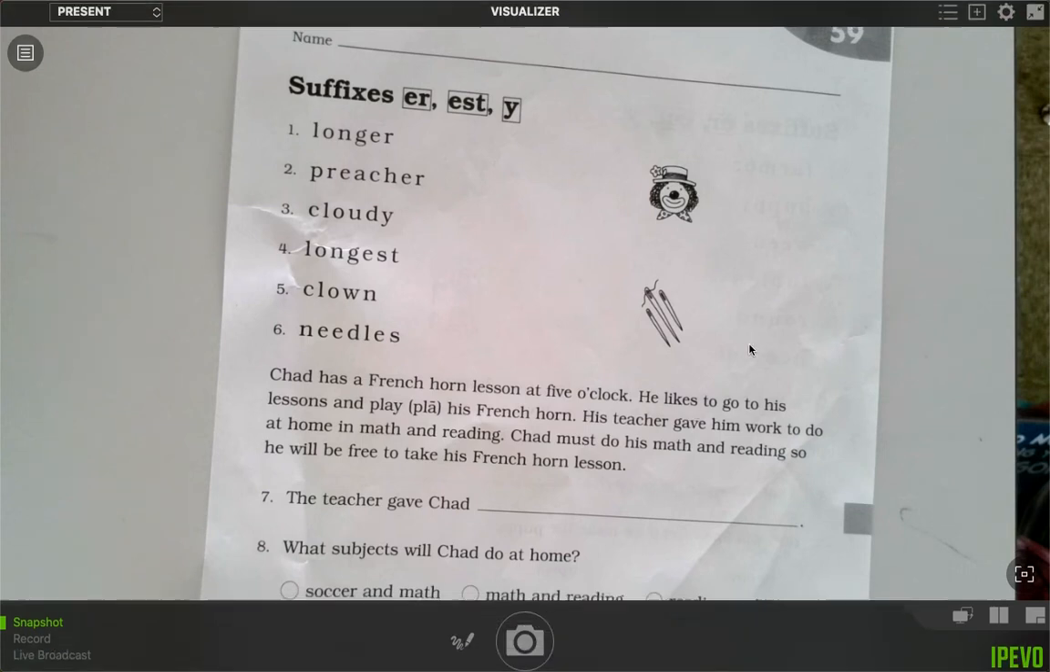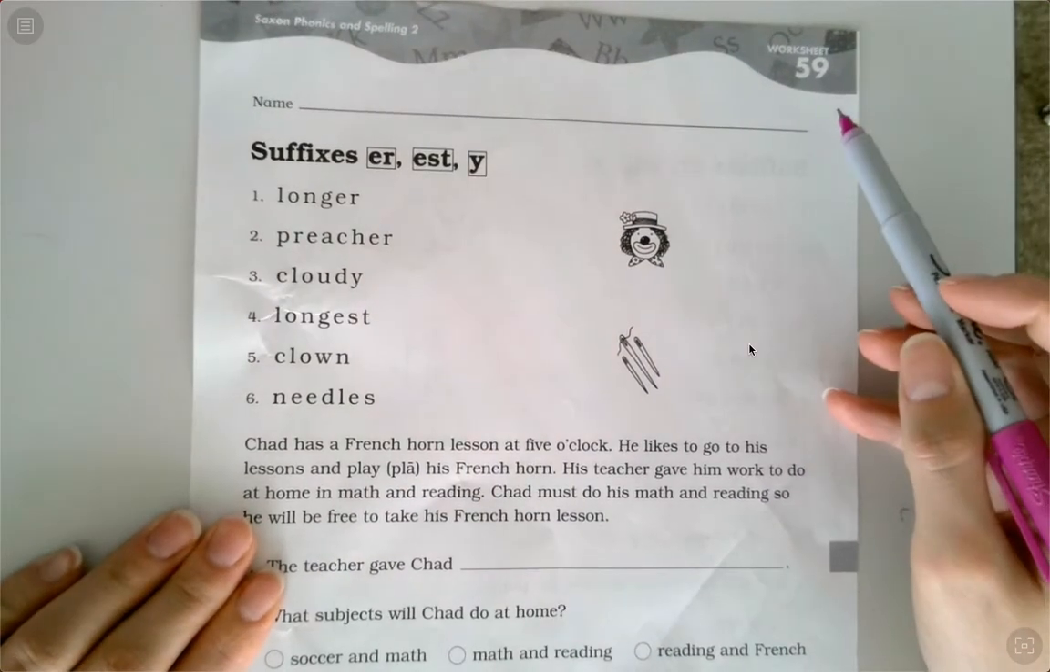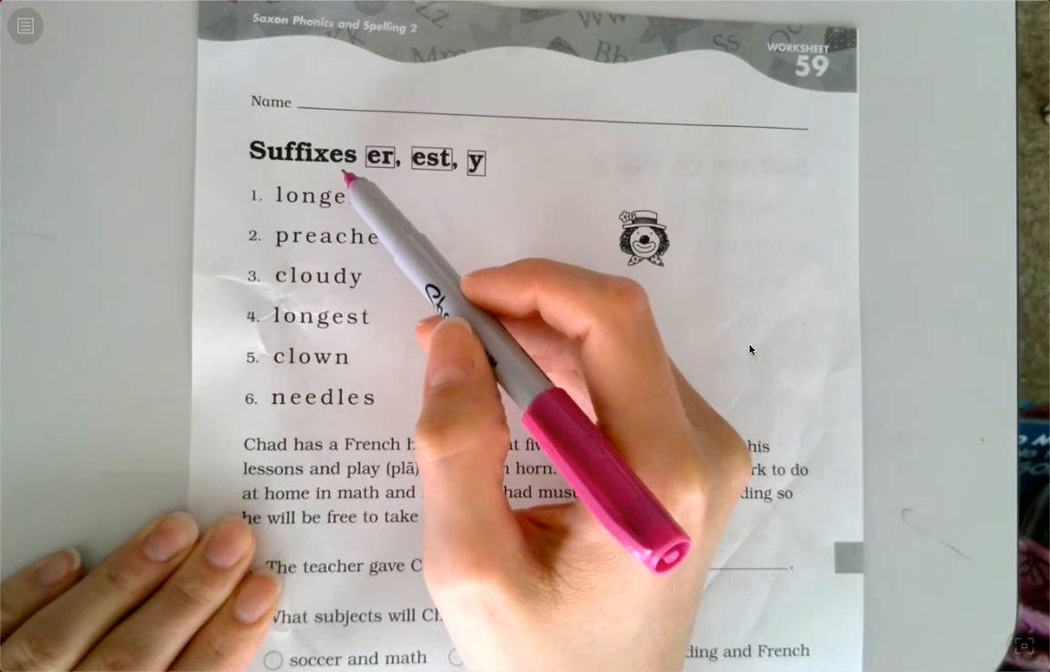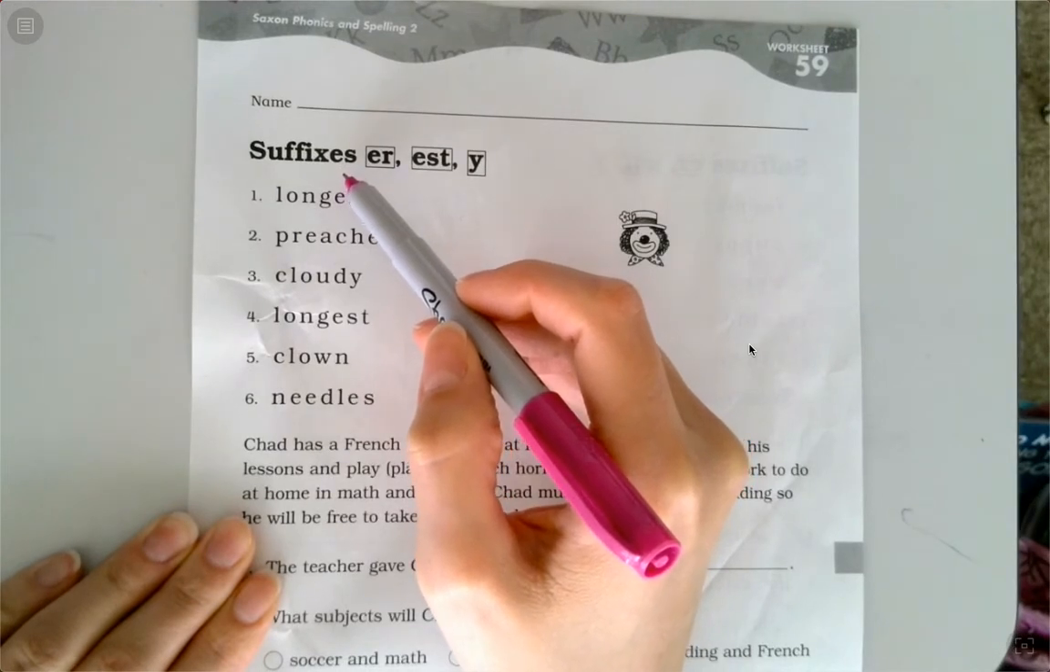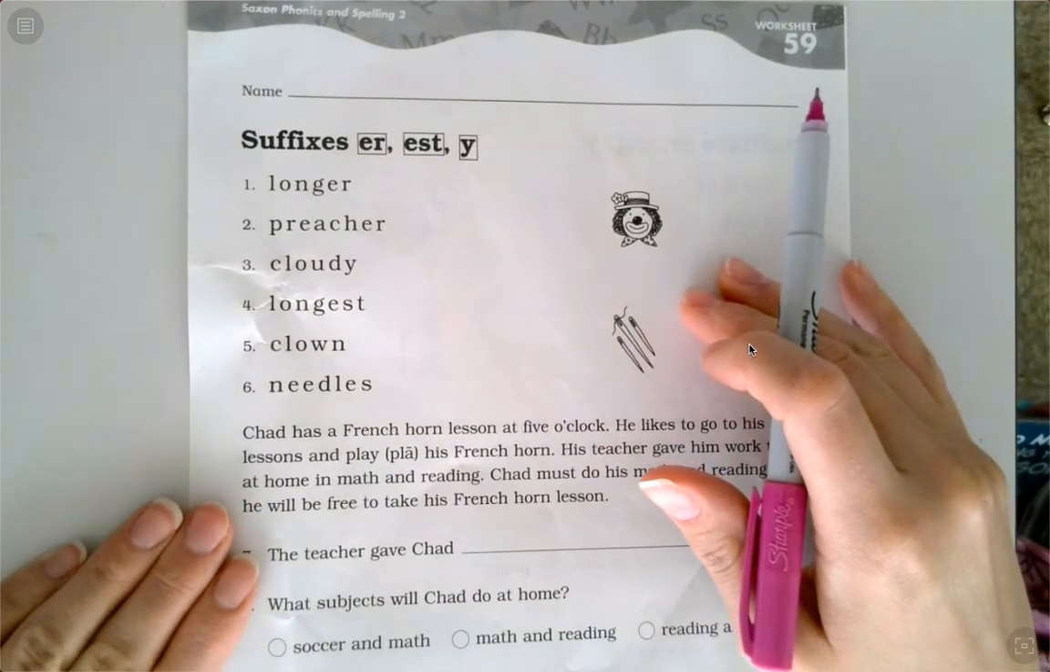Hi, second grade. Okay, we are doing worksheet 59, and today's lesson is on suffixes. I love suffixes, they're so great. So suffixes, don't forget, are at the end of a word. They always come at the end, okay?